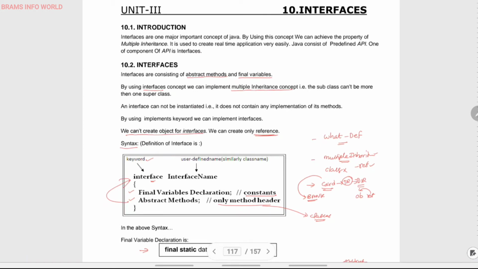Okay, so this is a major important concept, and we can create multiple inheritance, and we can develop real world applications very easily. And interface is one part of API. API means application program interface. Application program interface contains classes, interfaces, and packages. So this is the unit number 2 information as per your syllabus.